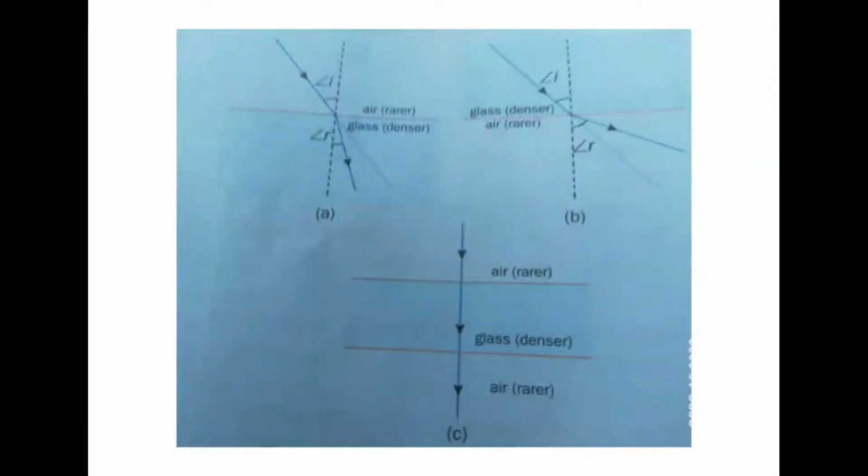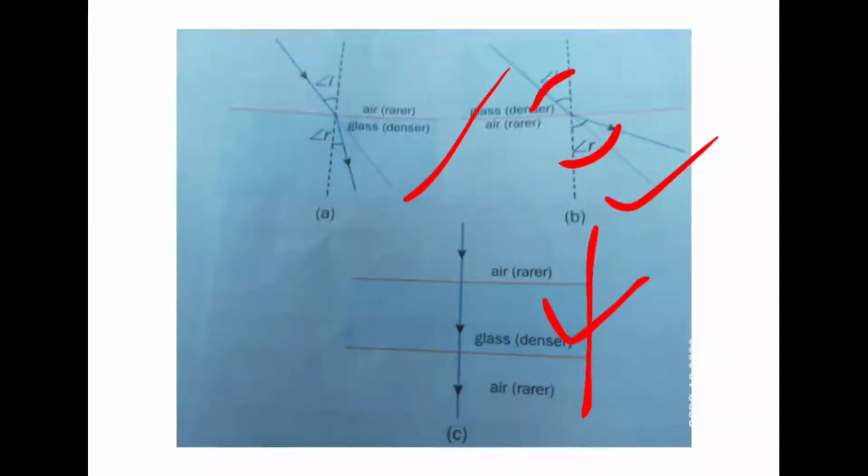So these are the three conditions. Light can move from air to glass, then it will move towards the normal. It can move from glass to air, that is from denser to rarer. As I was saying, angle r is greater than angle i. And in the other case, light can fall perpendicularly. Here the light will move straight without any deviation, without any bending.